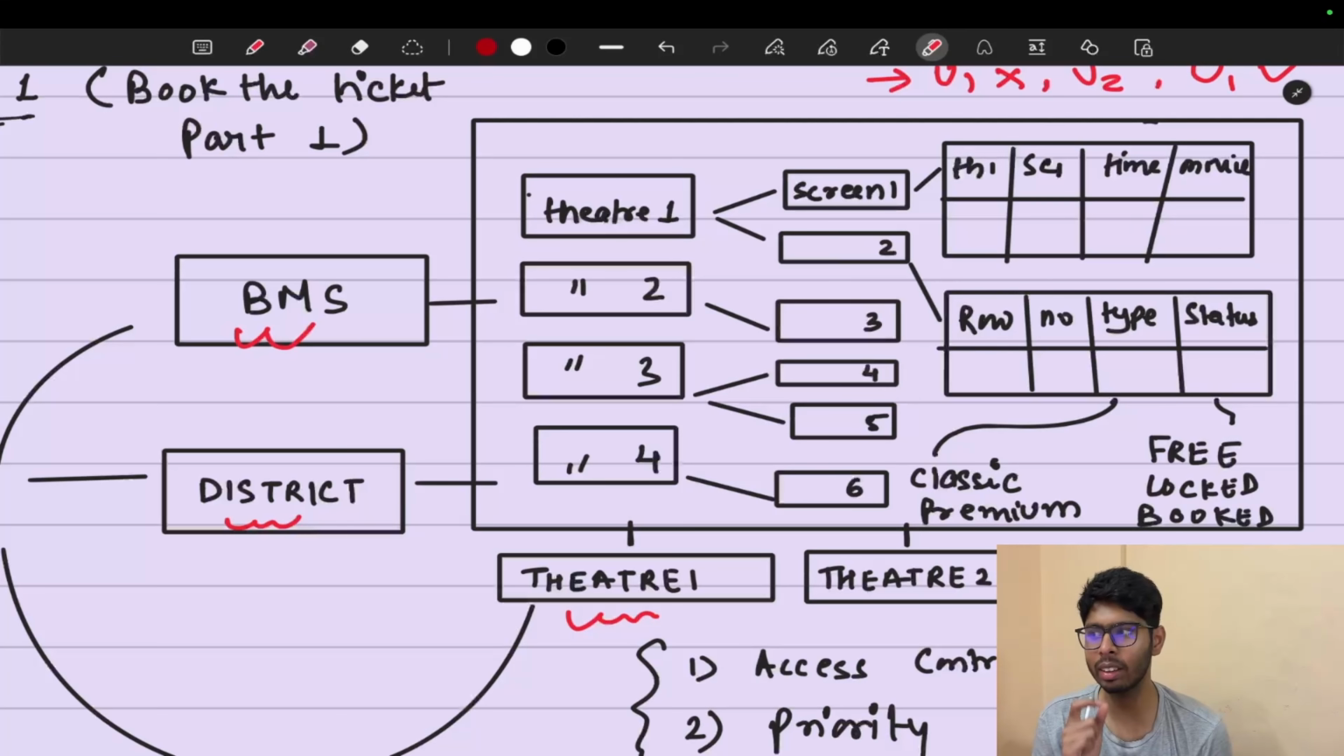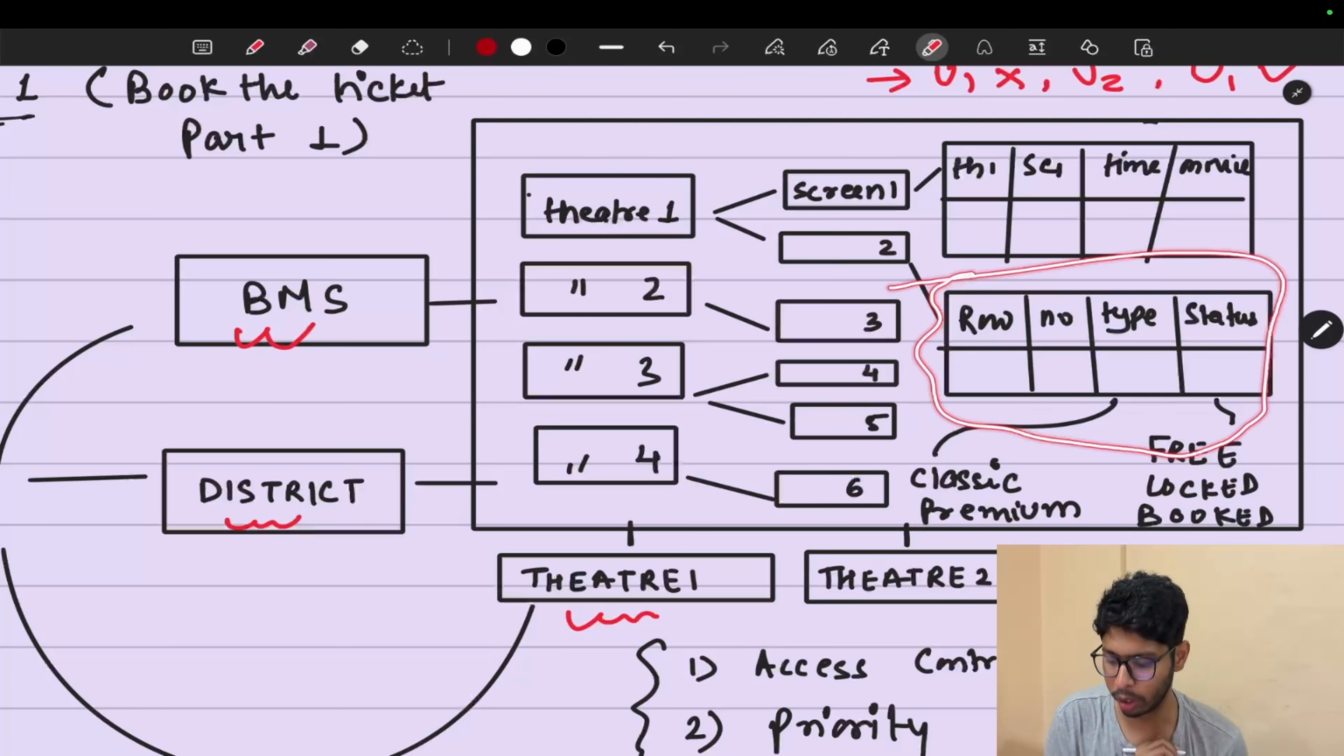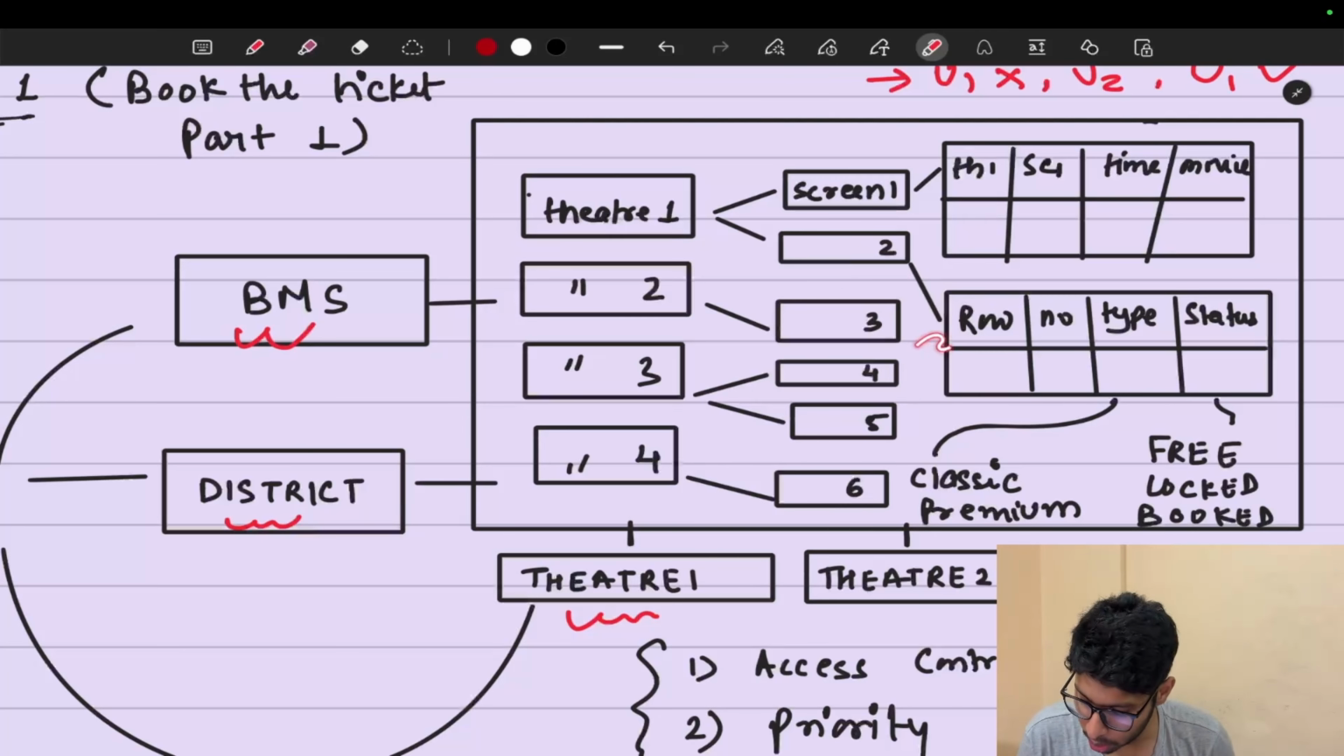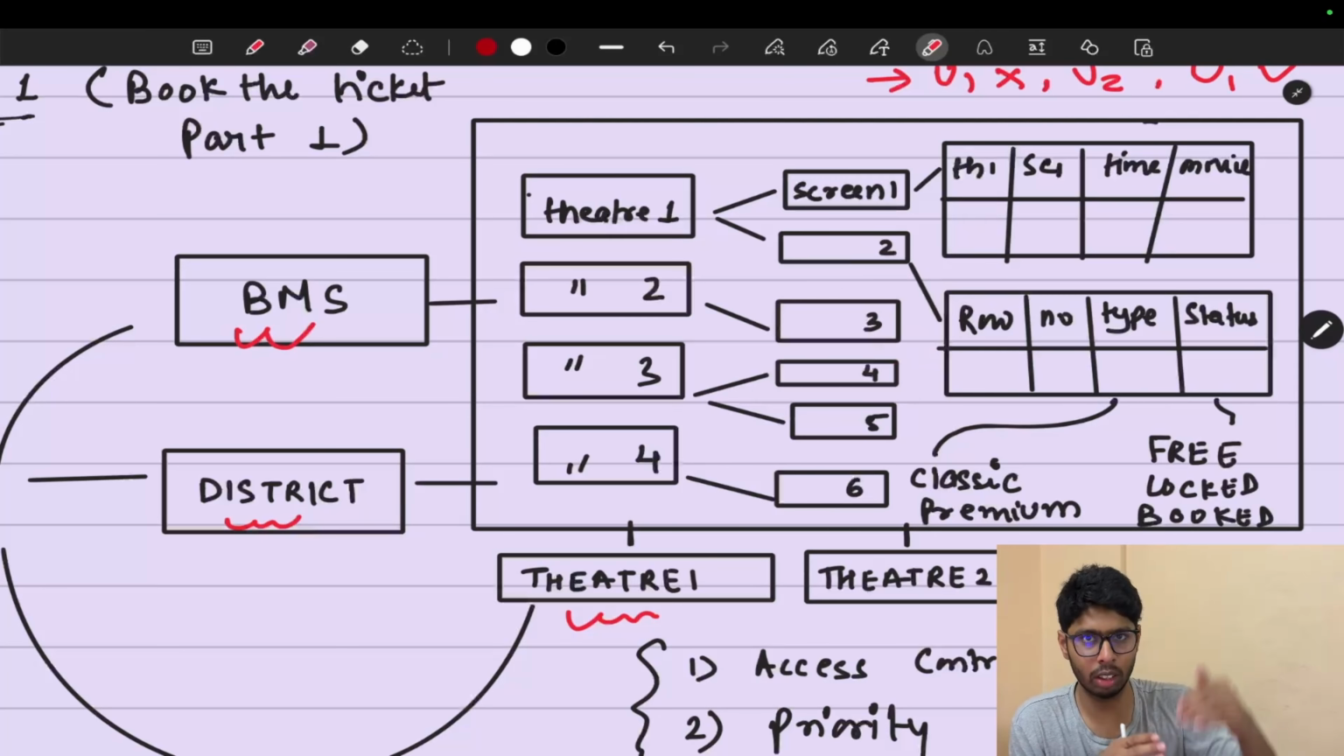Now in the screens there is one more thing. There is one more special table, an important table that contains multiple columns. I mentioned some columns only. There are going to be two more columns in the second table here: theater one, screen one, because there should be some connection. After that there is a row number, then a number that is our seat number. After that there will be a type, a seat type, or we can just say a row type.